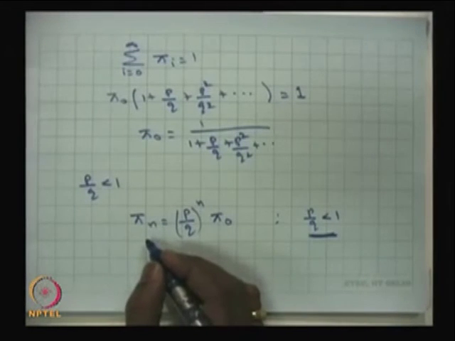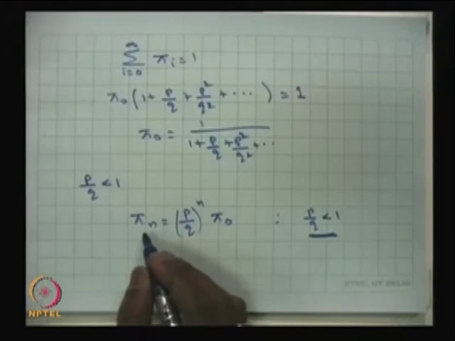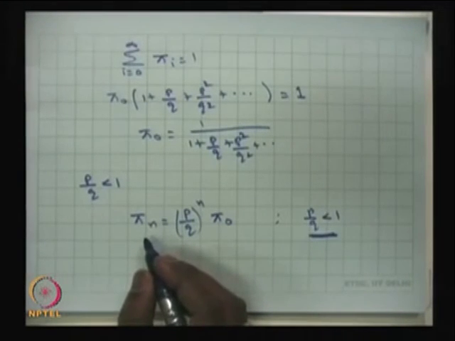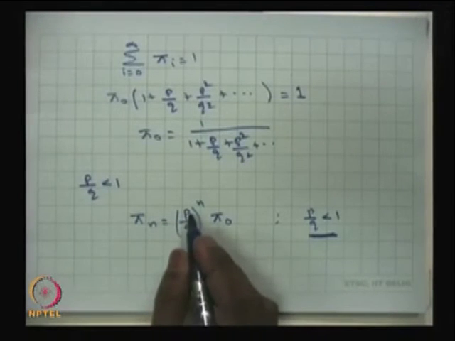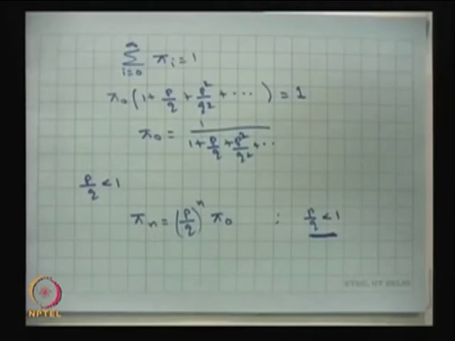This is nothing but, in the long run, what is the probability that the system will be in state n? That probability is (p by q) power n times this pi naught, and pi naught is given in this form.